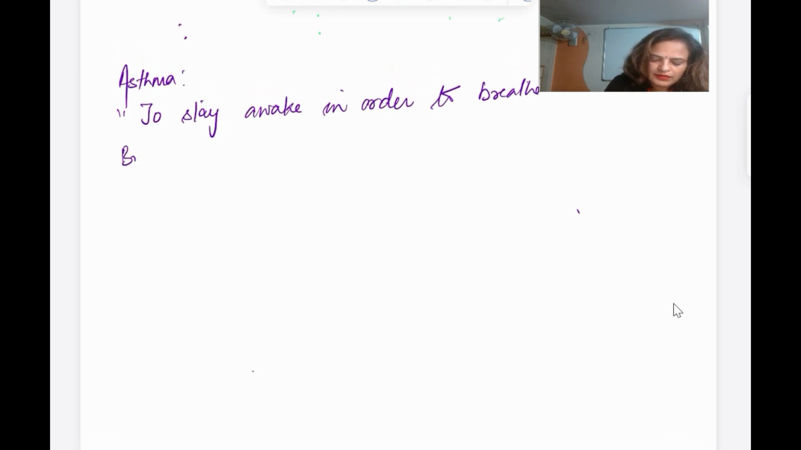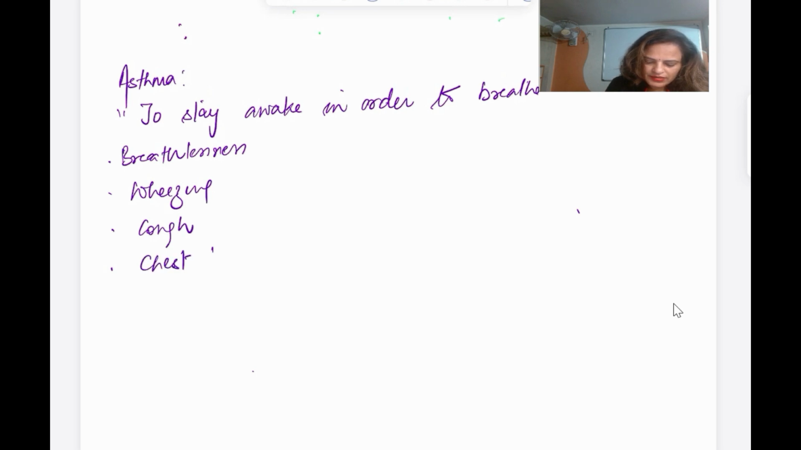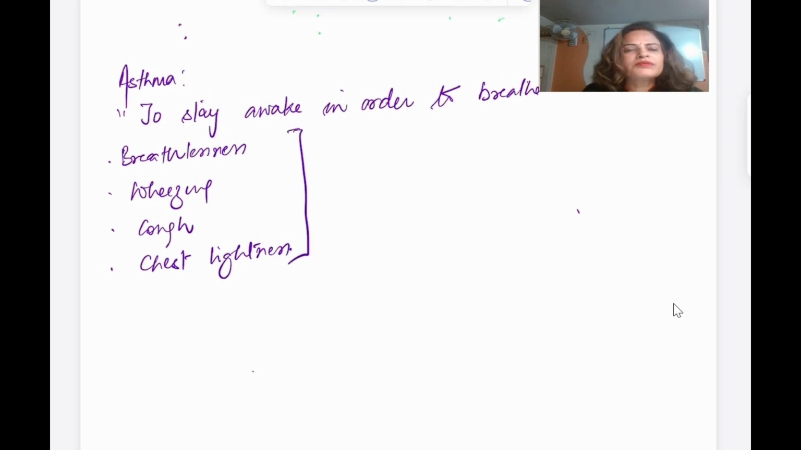There is breathlessness. The patient will have breathlessness, wheezing, cough, and chest tightness. These are the important symptoms of bronchial asthma, and all these symptoms get worse during the night time.